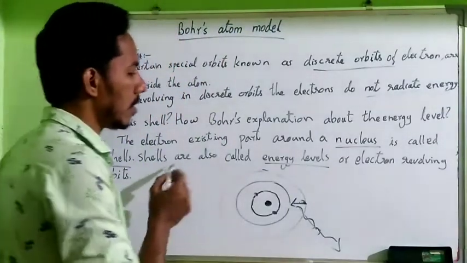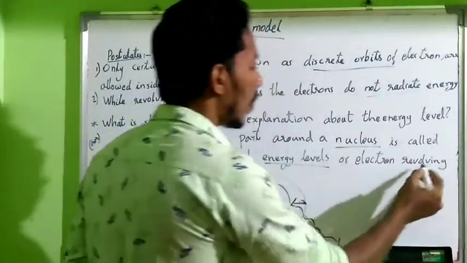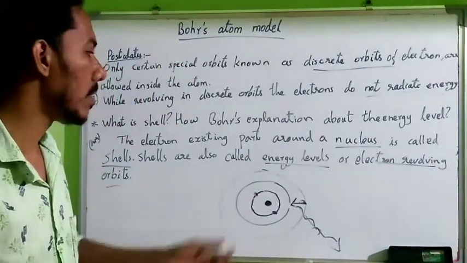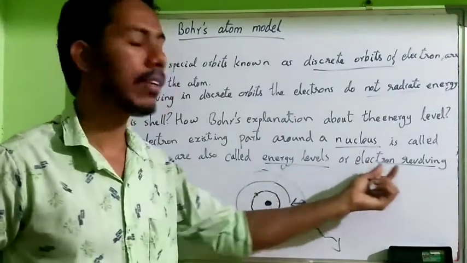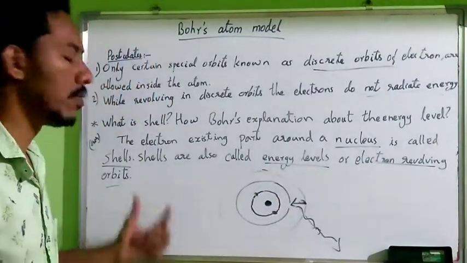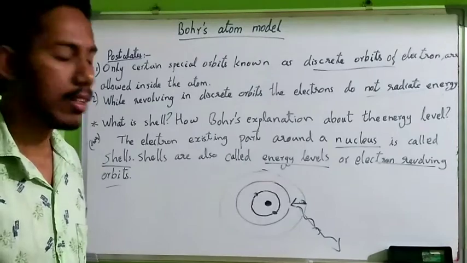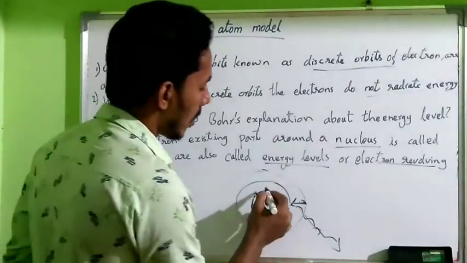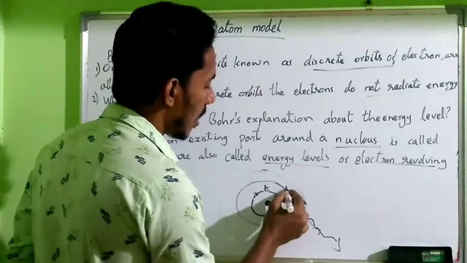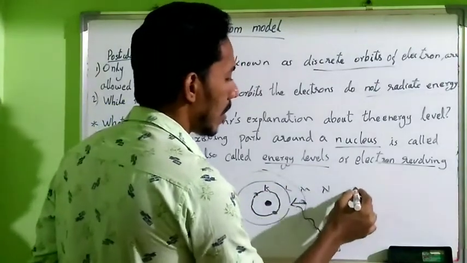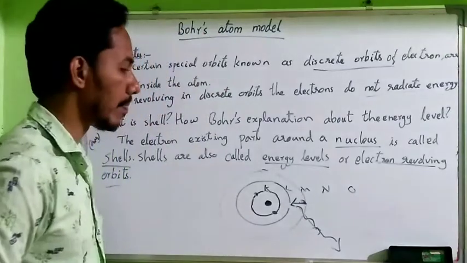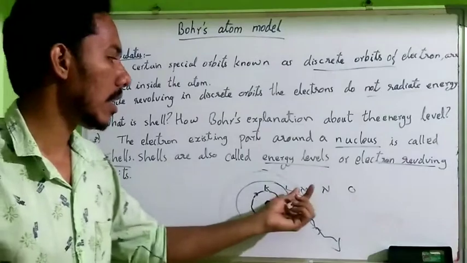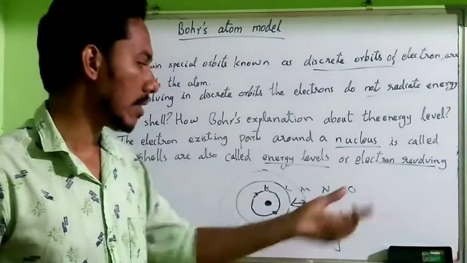He explained that these shells are energy levels of electron revolving orbits. We can name these shells as K, L, M, N, O in that way. Shells can be identified by K, L, M, N, etc.